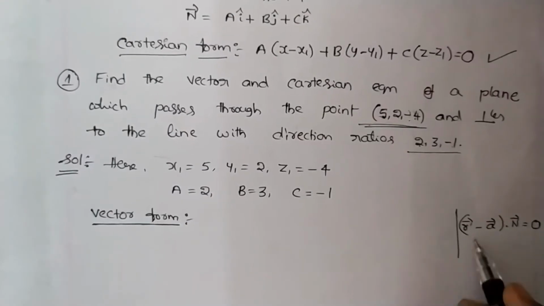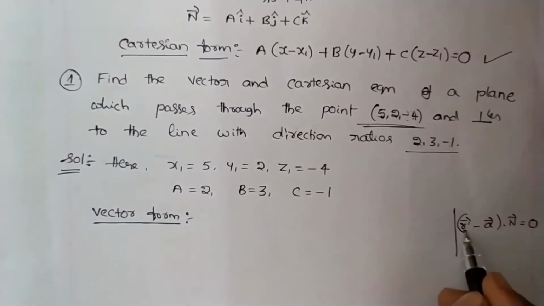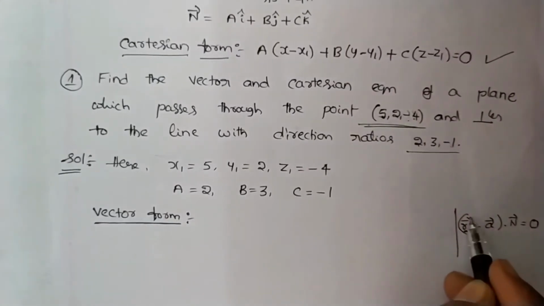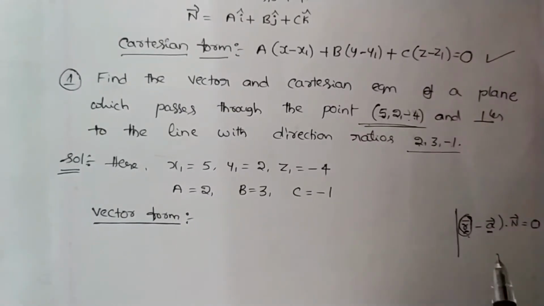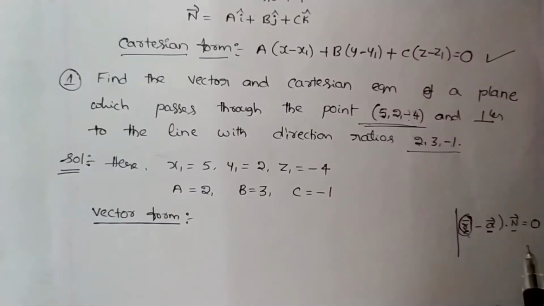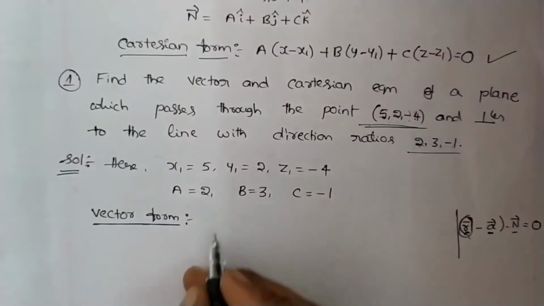It is the vector form of the equation of a plane. r vector is nothing but xi plus yj plus zk. You just keep it as it is. a vector is x1i plus y1j plus z1k. n vector is ai plus bj plus ck.